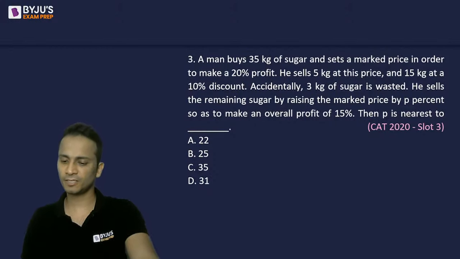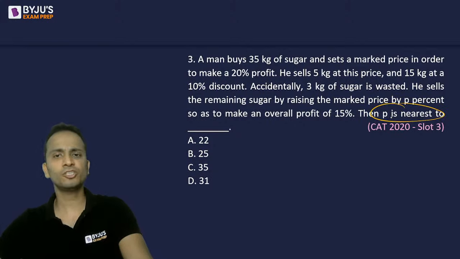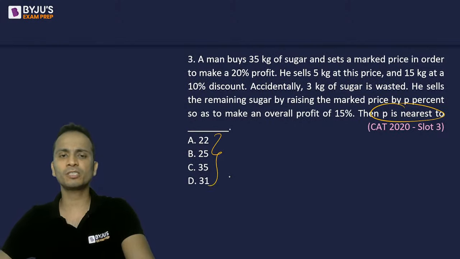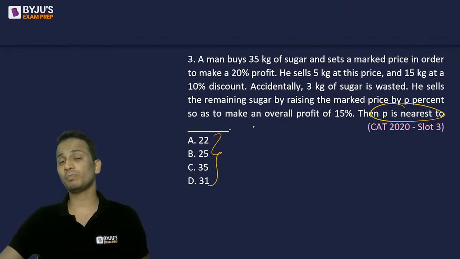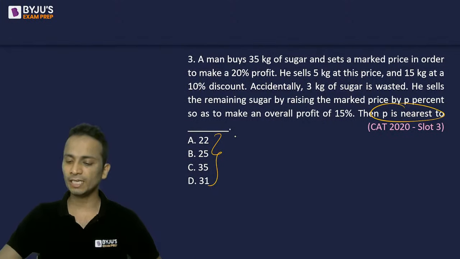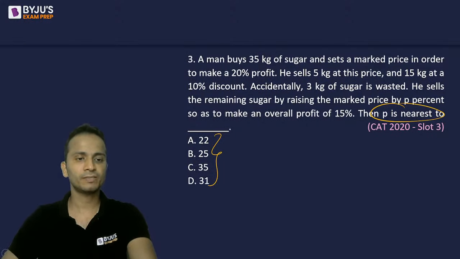Yes, any answers? They're asking the value of P is nearest to. So basically these options will give you an approximate answer. Okay. So it might be possible that the value of P is not an integer. So the value of P is nearest to which of these integers in the options. So you'll have to find out the approximate value of P.